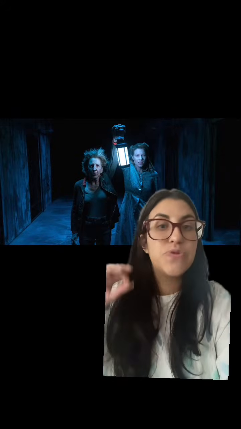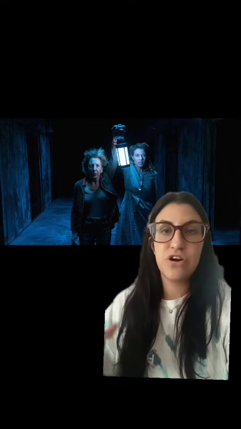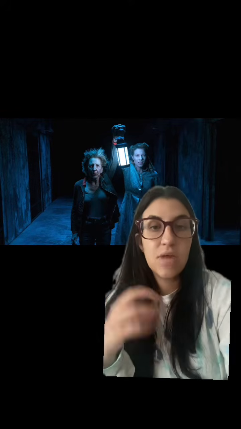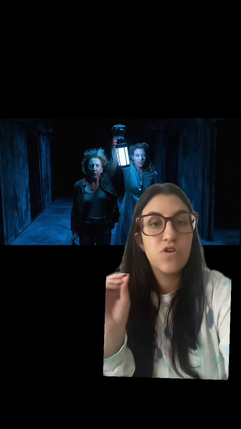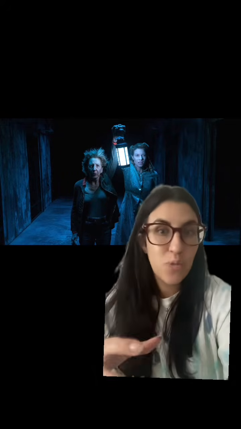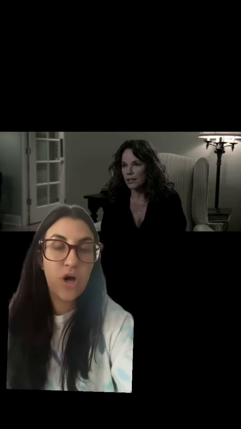Fast forward 3 years to 2010, that is when the events of Insidious 4 happen. So Elise goes back to her childhood home, reunites with her brother, and defeats the spirit of Keyface. In this movie, we also see Elise come across a red door, and when she opens the red door, she sees Dalton, and then she leaves the door open. Insidious 4 ends with Elise getting a call from her old friend Lorraine, who asks Elise to come help with her grandson Dalton. Because this overlaps with the events of Insidious 1, and Dalton is now in a coma, and Lorraine knows that what happened to Josh in 1986 is happening to Dalton, so she calls Elise.